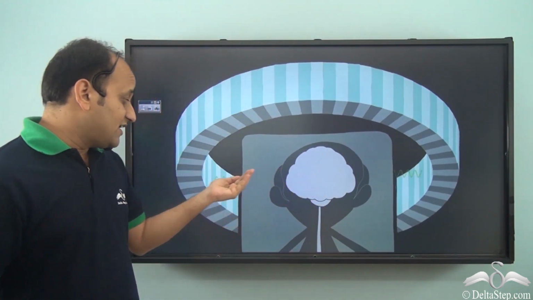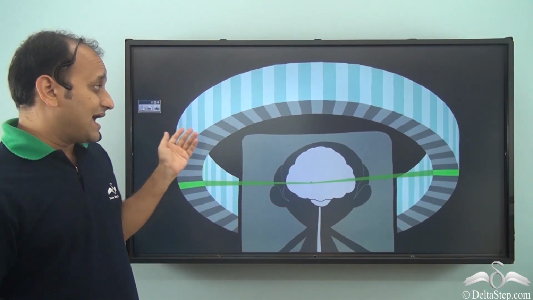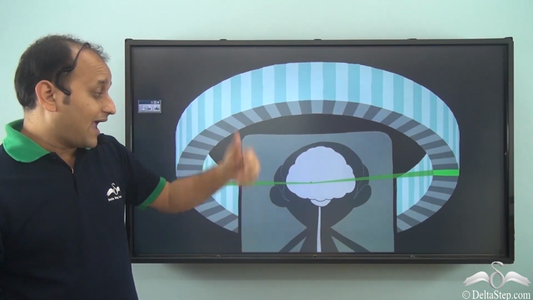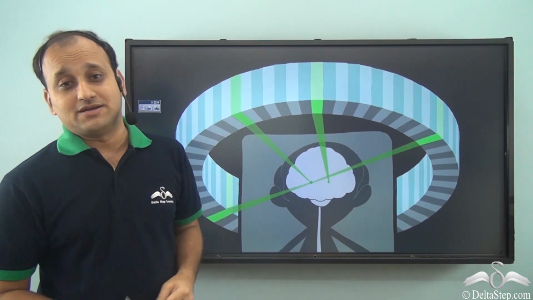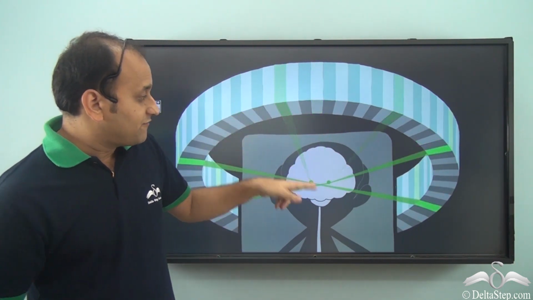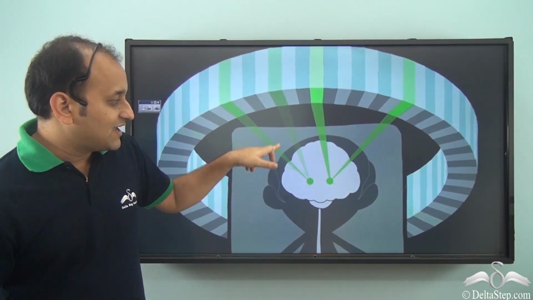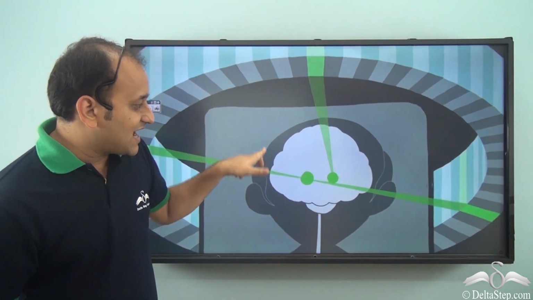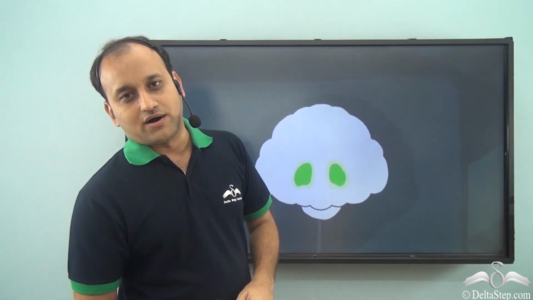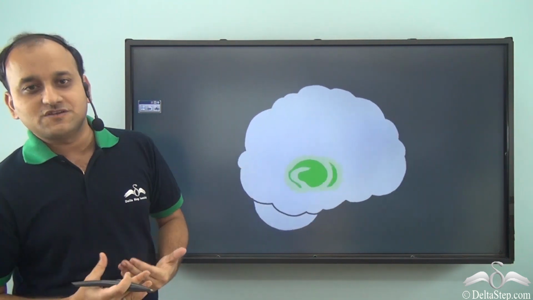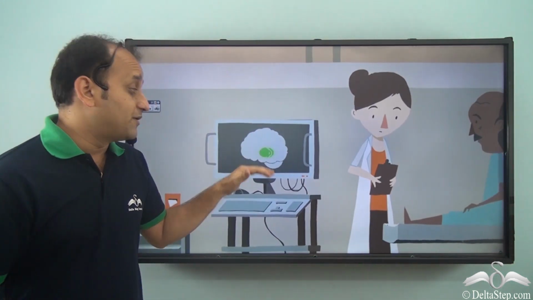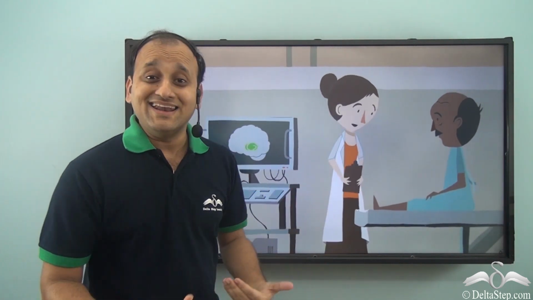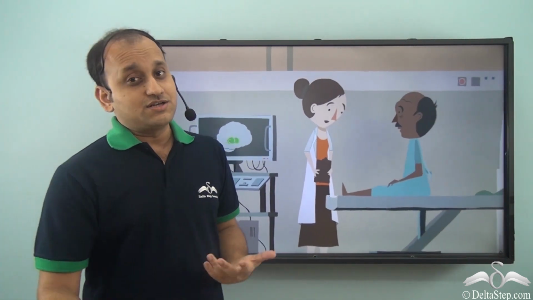Now this traveling gamma ray is detected by a detector, and there are so many gamma rays emitted by the same element. Because of all these rays, we can actually get the entire map of this particular organ, and once we get the map of this particular organ, we can know the health status of that organ, and then accordingly treatment can be done.